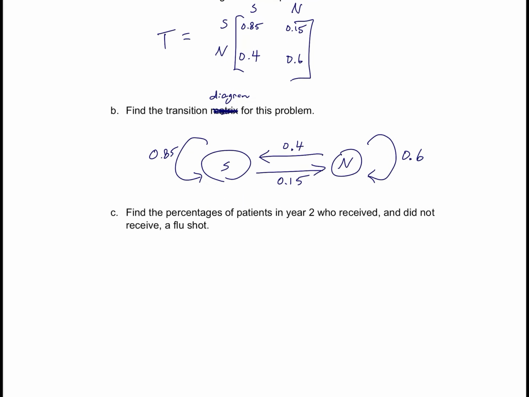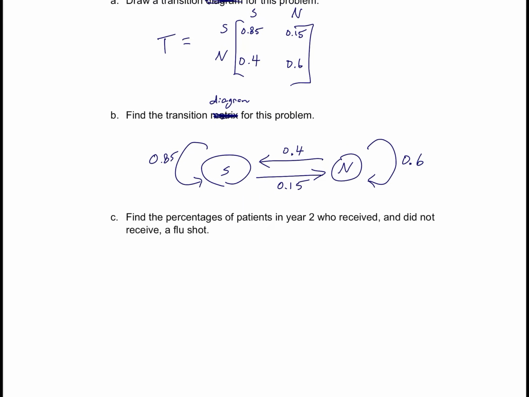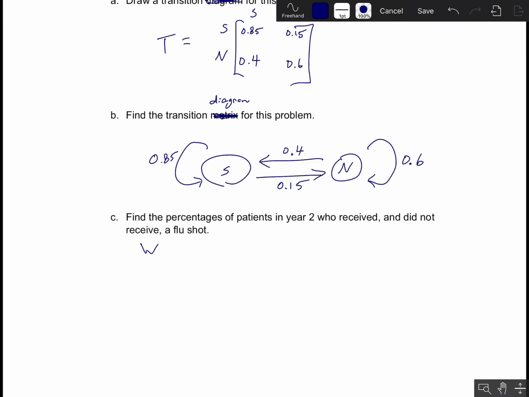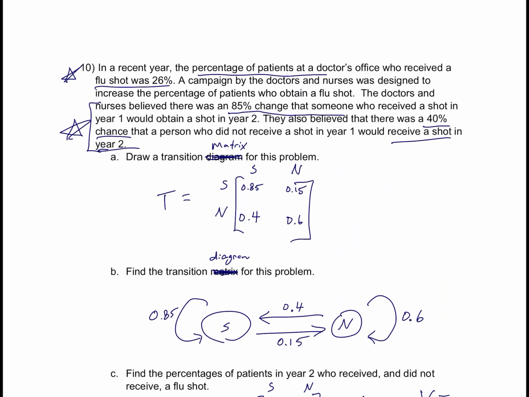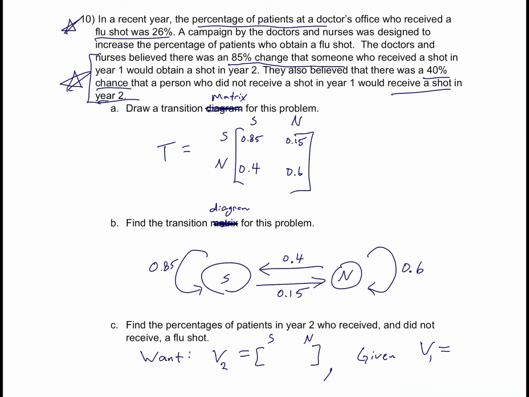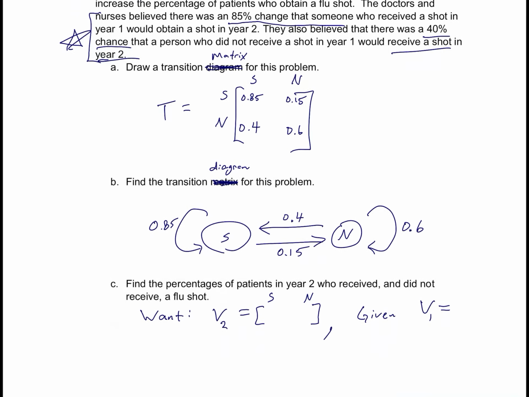Okay, so lastly, it says find the percentage of patients in year 2 who received and did not receive a flu shot. So what we want is the state at time 2. We want to know the percentage who did get the shot in year 2 and the percentage who didn't. And that's what this state vector will tell us. It'll tell us the percentage who live in state S and the percentage who live in state N. That's what we're looking for. And what we're given in the prompt is the state at time 1. So in the prompt it says, the percentage of patients who received a flu shot was 26% in year 1.